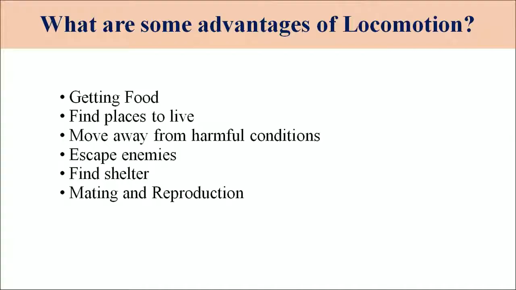So why do we move? Movement is due to some major objectives. We want to get food, we want to move from one place to another place to live, and we move away from harmful conditions, that is, we want to escape from enemies and get shelter. Another purpose may be mating and reproduction. These are the major purposes for which locomotion or movement takes place in organisms.